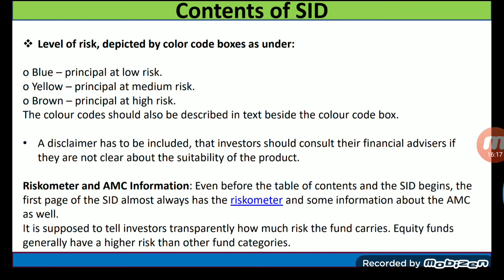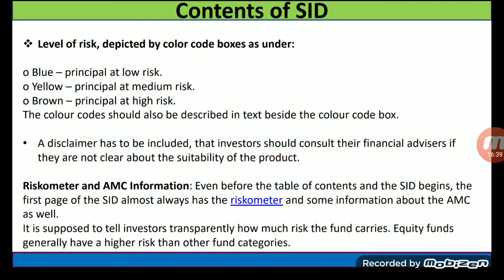A disclaimer has to be included that investors should consult their financial advisor if they are not clear about the suitability of the product. The riskometer and AMC information is given in the latest changes by SEBI.